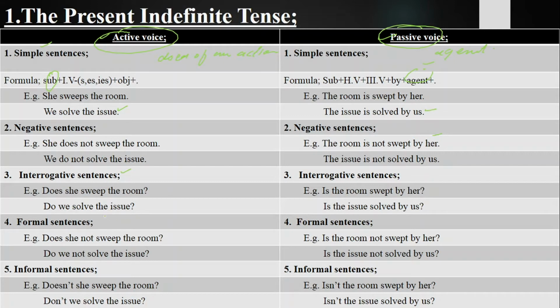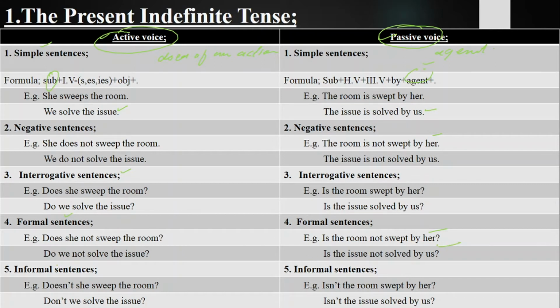After that we have got formal sentences. What are formal sentences? Those sentences in which we ask question and deny the statement. We ask them in a polite and formal way. Does she not sweep the room? Is room not swept by her? And do we not solve the issue? Is issue not solved by us?